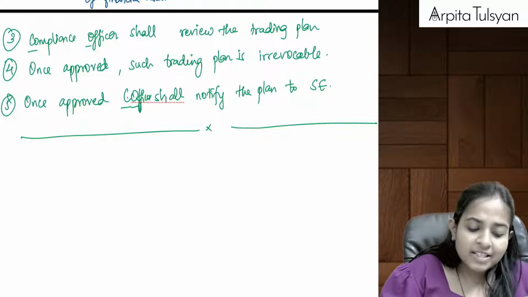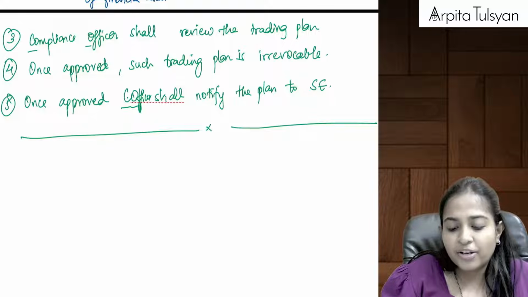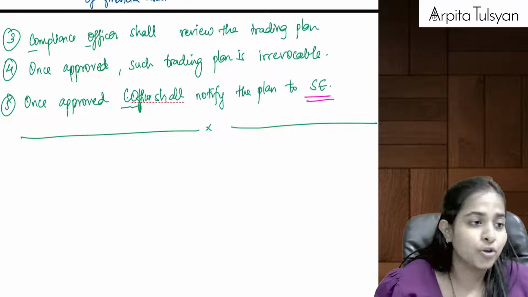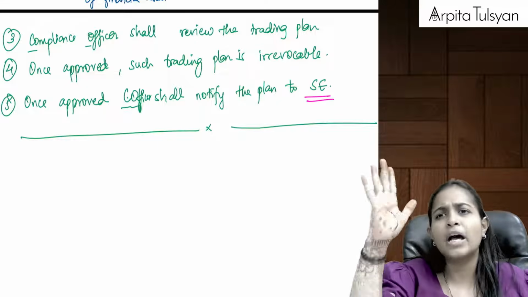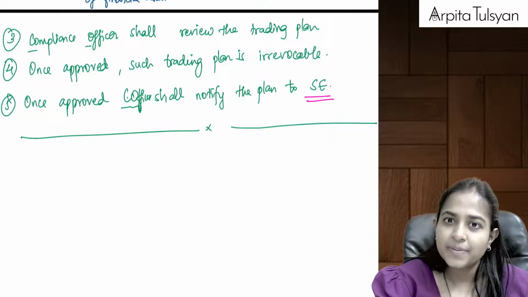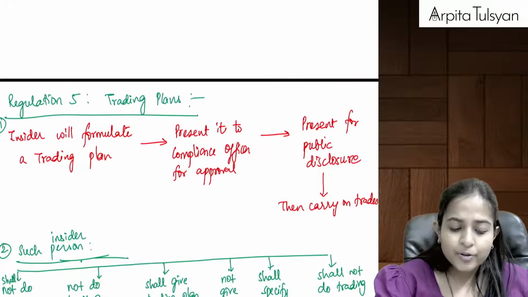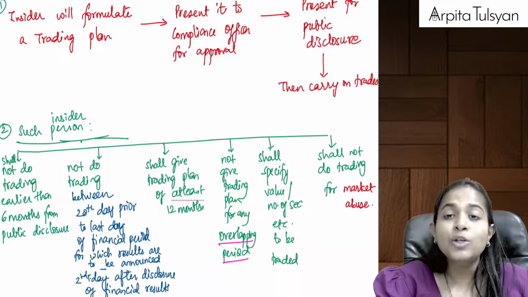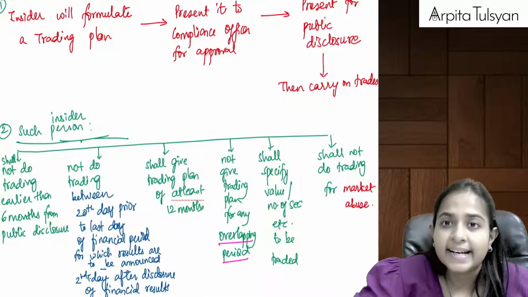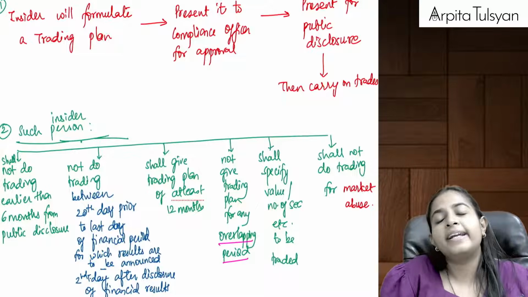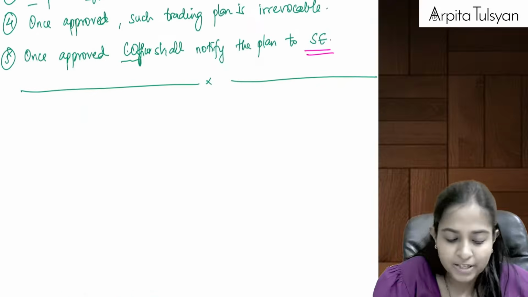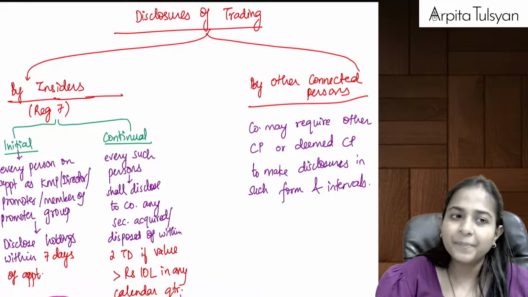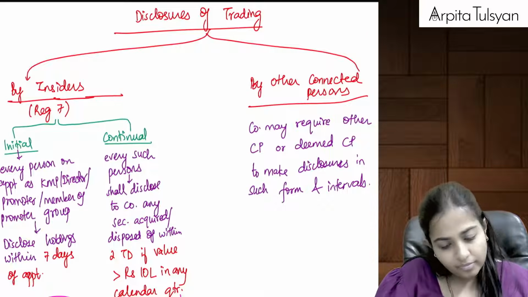Yes, and once approved, the compliance officer shall notify the plan to the recognized stock exchange also, saying that this person has given us the trading plan and we are going to allow him to do the transactions. Are you clear with this? Okay, so a trading plan is a very nice thing where, even after being an insider, you can still do the trading in securities of the company, provided you submit a proper plan to the compliance officer of the company. Manageable till here? Okay.